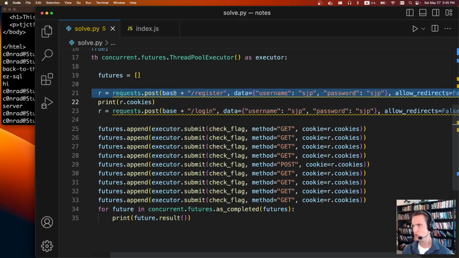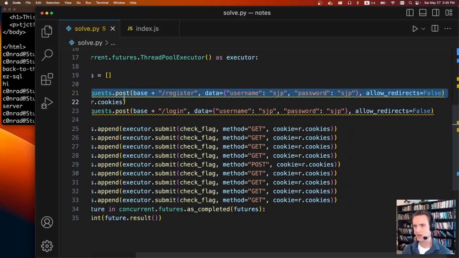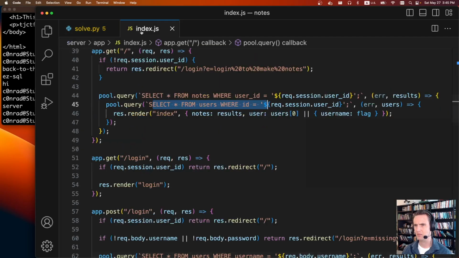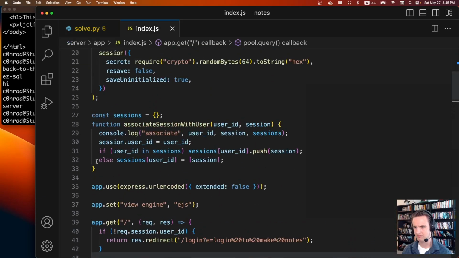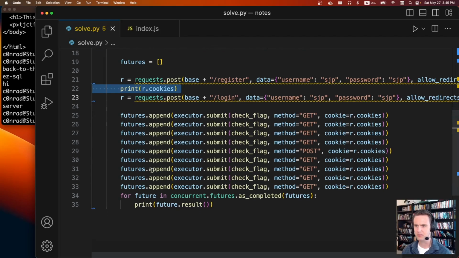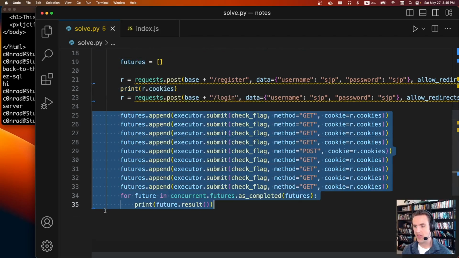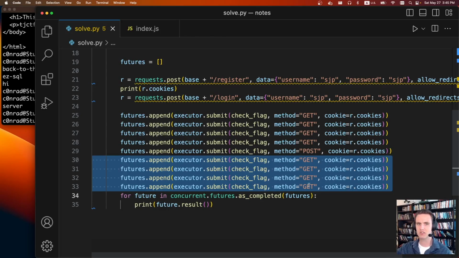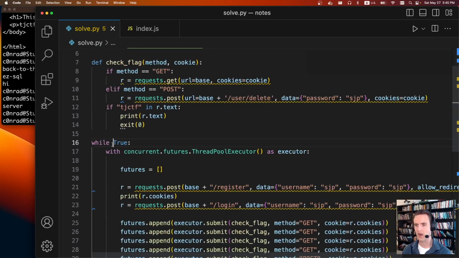We're going to register new users with a username and password, allowing redirects. We print out the cookies just to see what they look like. I log in again because I think it does some sort of allow session stuff. It creates another session. I'm not sure if it actually helped, but I was just doing it. And then we do that race condition. I send a whole bunch of GET requests, a POST request, and then a bunch of GET requests. And I hope that a bunch of them are lined up such that when we eventually call that POST request, we're already in the method for printing out the flag. You run it a couple times and eventually it works. And I wrap all of that in a while true. Yeah, that was pretty much it.